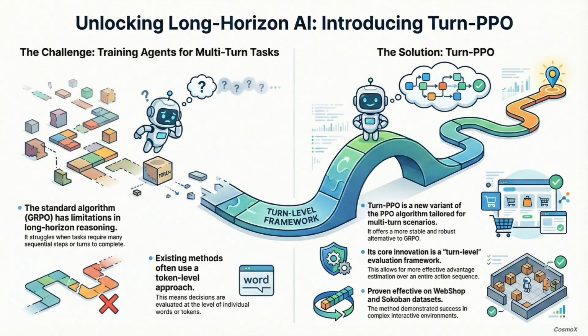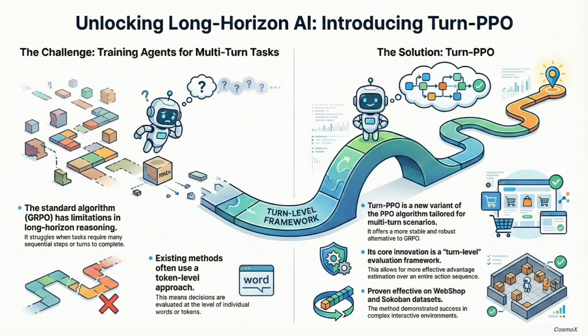Okay, so with GRPO's limitations being so clear, did that immediately make proximal policy optimization, PPO, the obvious next step? Because we see PPO investigated as the alternative here, and the paper notes it was already found to be significantly more robust than GRPO, even before they started tweaking it. Right, PPO was a great foundation. It was already a step up, but it still wasn't perfectly optimized for the unique challenges of these conversational turn-based agents. So to really boost that stability and effectiveness, they introduced the core innovation, Turn PPO, which is, like the name suggests, a special variant of PPO tailored specifically for multi-turn RL.